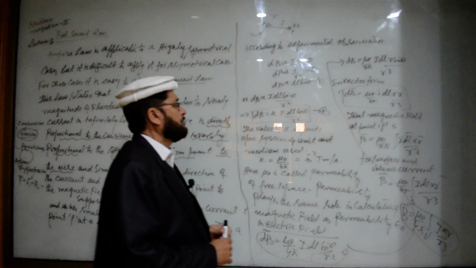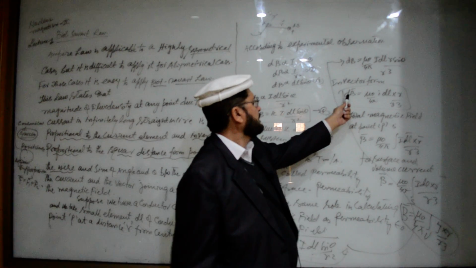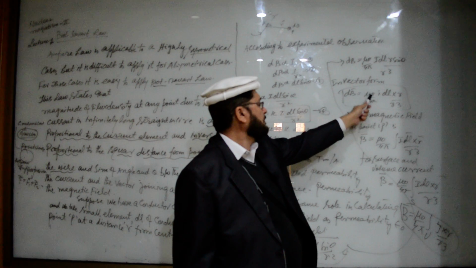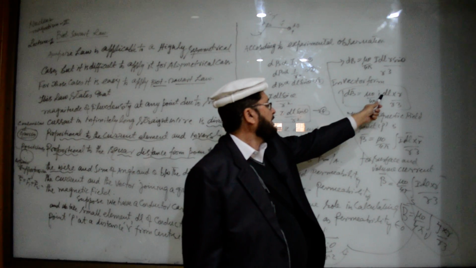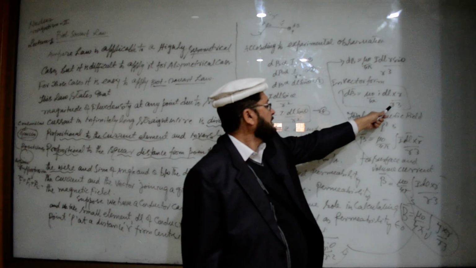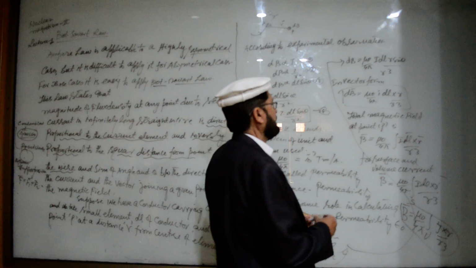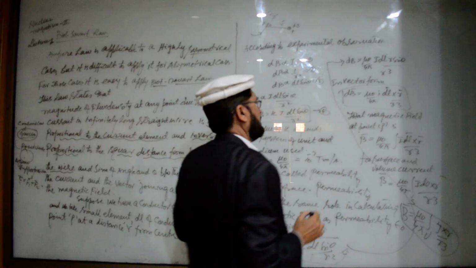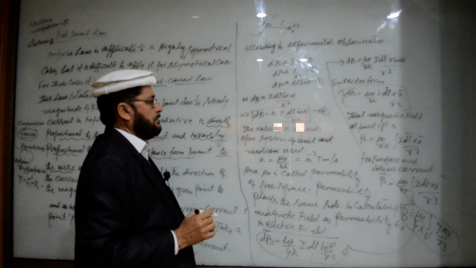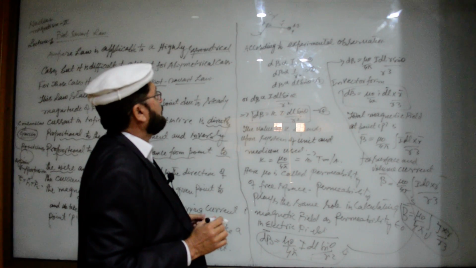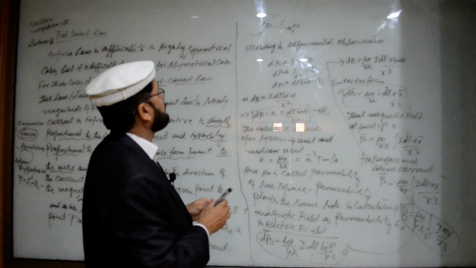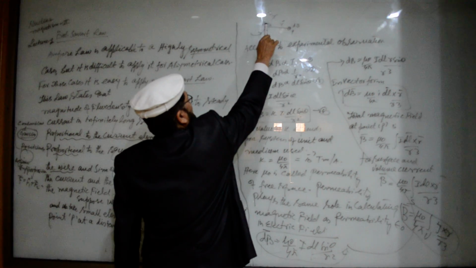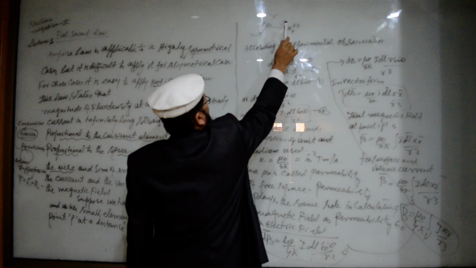And you can write it in vector form in this way: dB is equal to mu naught divided by 4 pi, I dl cross R divided by R cube. Now this is the value of dB due to this small current element I dl at a point P.